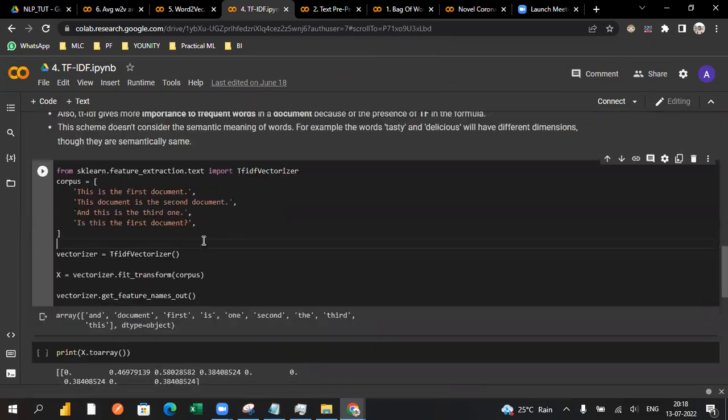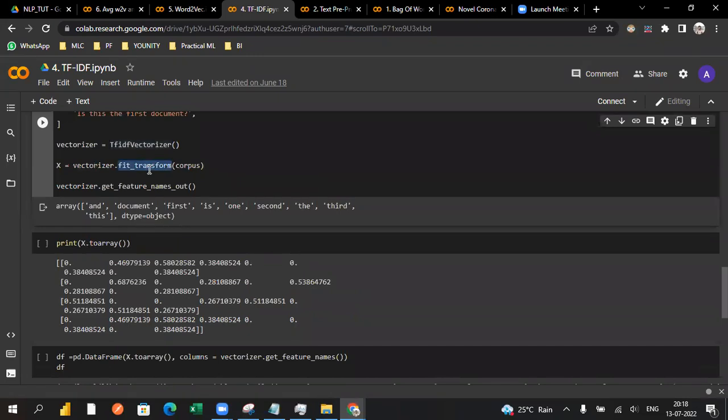We can also implement this using any sample data set. In the next class we will discuss Amazon Fine Food Reviews, where the data set is very large. Similarly, we can get it from scikit-learn feature extraction, the TF-IDF vectorizer. This is similar to bag of words. Here we directly do fit and transform to understand the different unique common words occurring in a sentence.